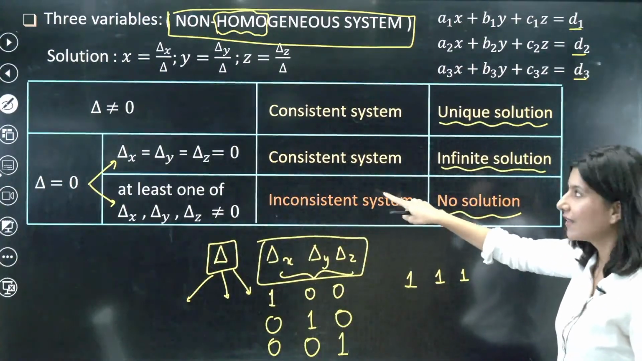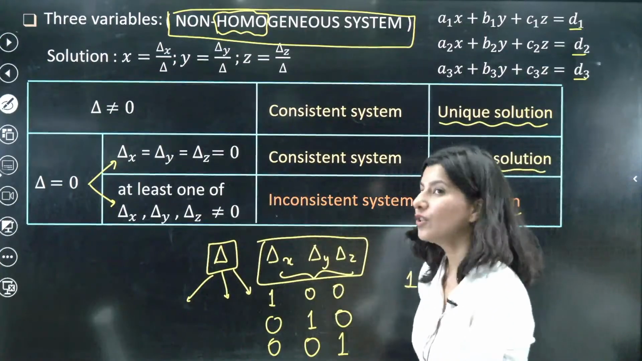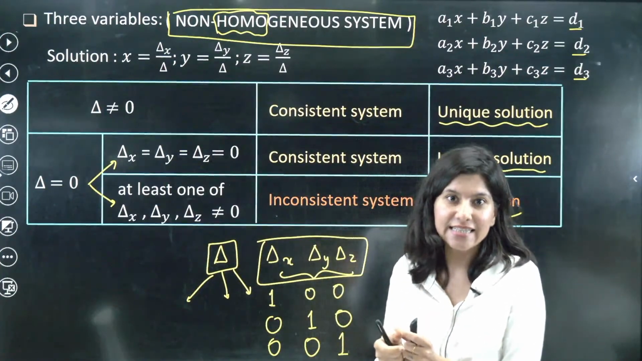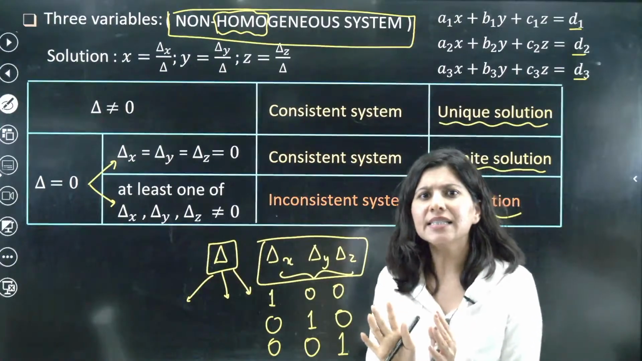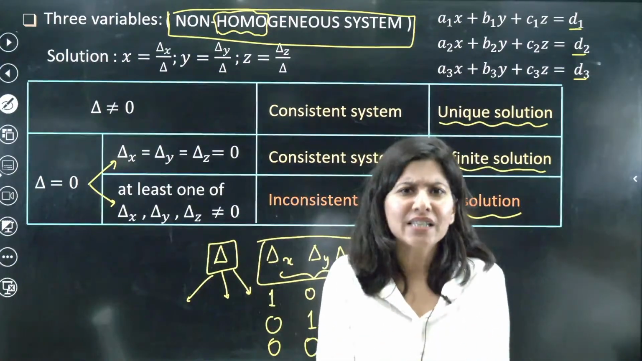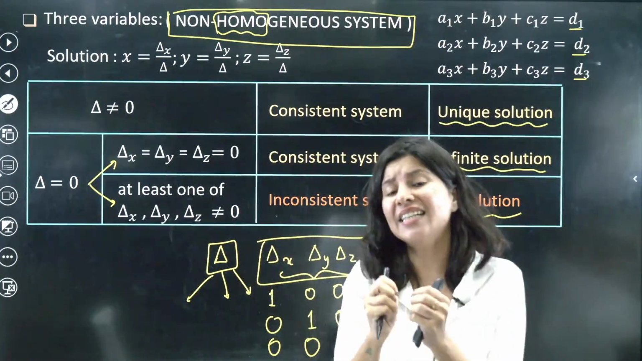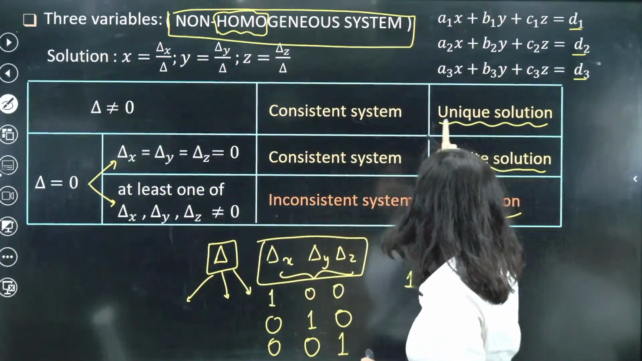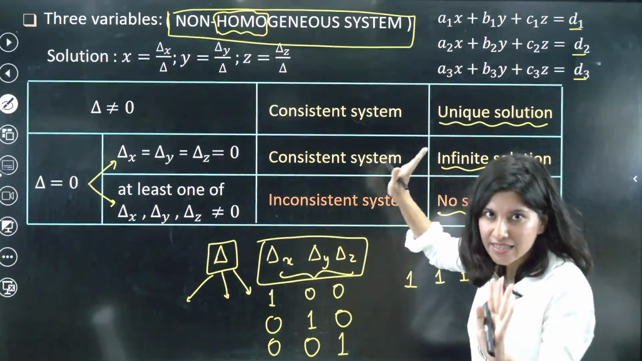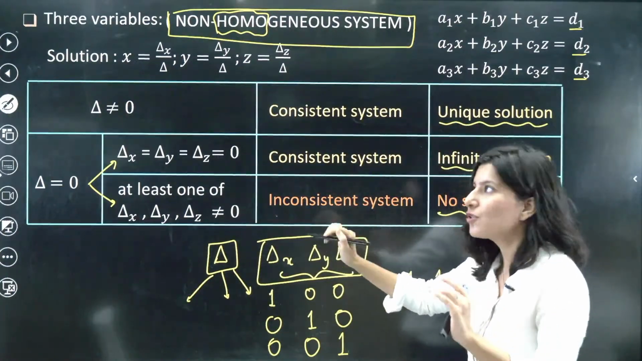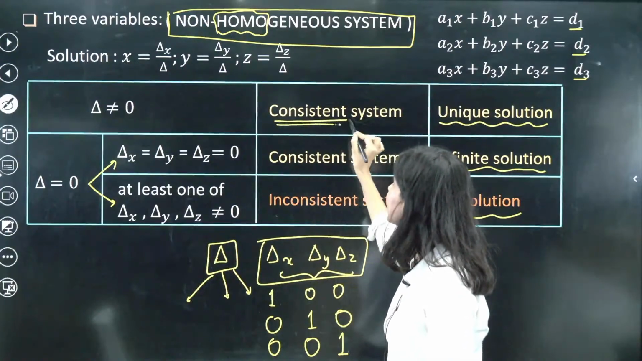What is this? Consistent, inconsistent. So there is a meaning of consistency and inconsistency. Consistency means there is some solution. Some means either one or two, at least one solution, at least some solution. So unique solution means what? If there is some solution, we will call it a consistent system.